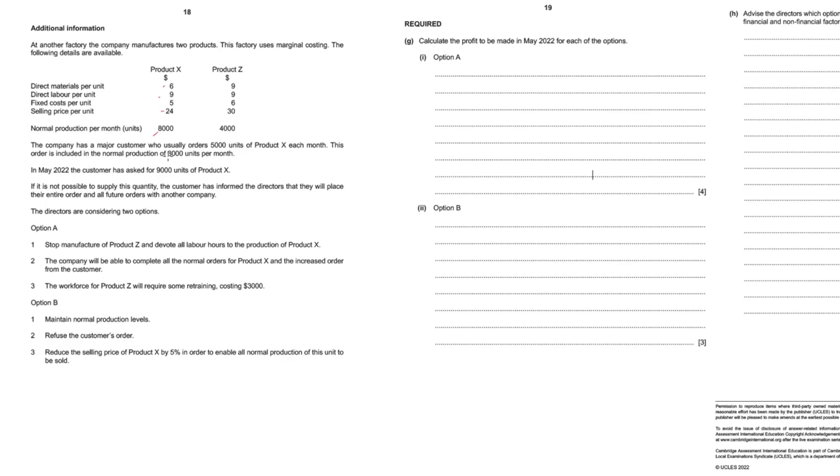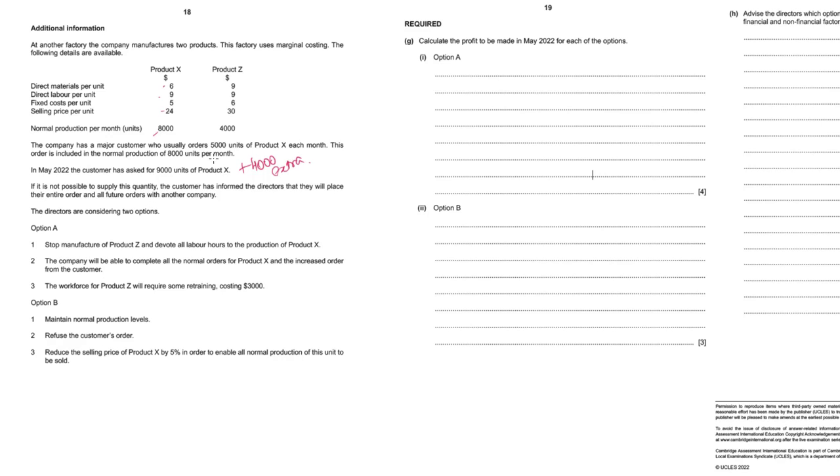Company has a major customer who usually orders 5,000 units of X each month. This order is included in this 8,000. In May, customer has asked for 9,000 units. Earlier he was asking for 5,000, but now he's asking for 9,000. So they want plus 4,000 extra.